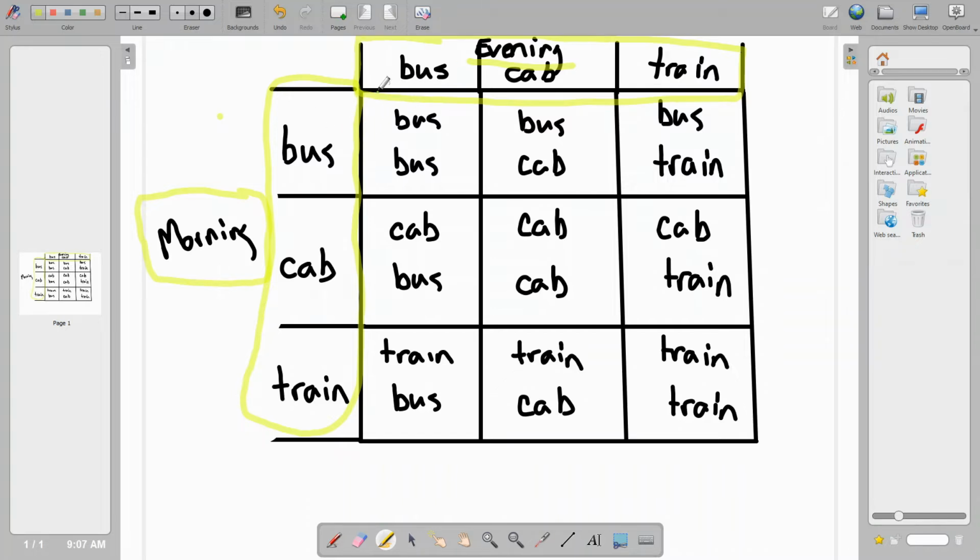But it's really, in this column, he could pick the bus in the evening or the bus in the morning. He could take the cab in the evening, or cab in the morning, or the bus in the evening. He could take the train in the morning, or the bus in the evening. And in this column, he could take the bus in the morning, or the cab in the evening. You can take the cab. You can see how this is going.